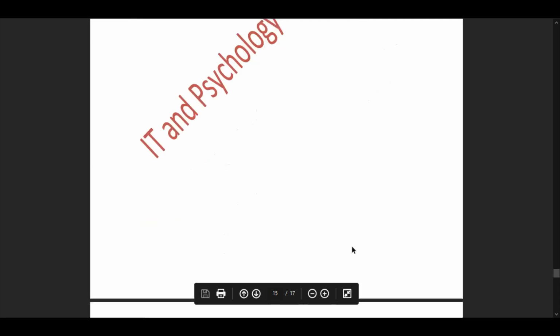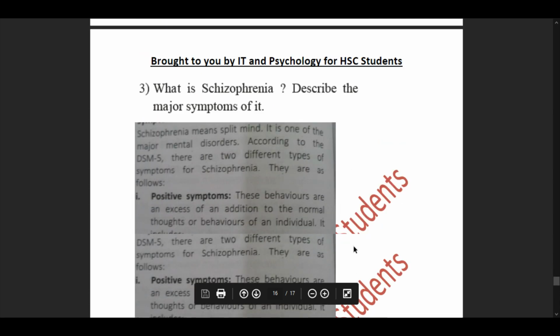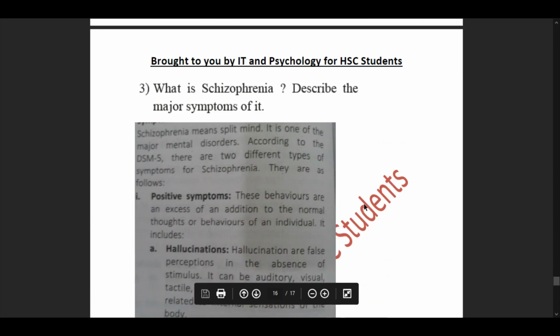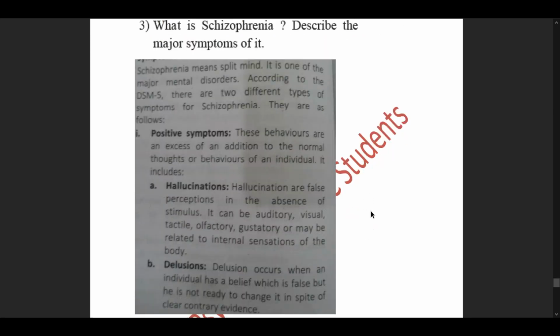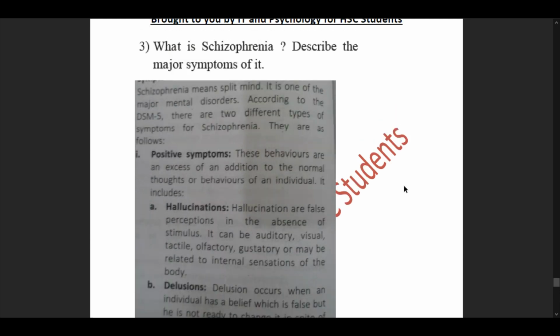We'll move forward to our third question, that is, what is schizophrenia? And describe the major symptoms that are our positive symptoms and our negative symptoms. That was our first five positive symptoms and a few negative symptoms that have just been named, and a little explanation has been given to us about the negative symptoms.